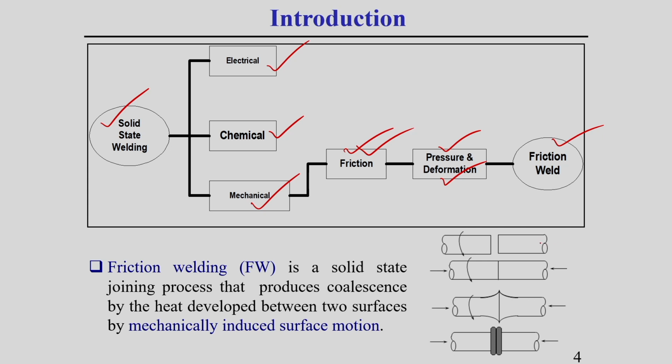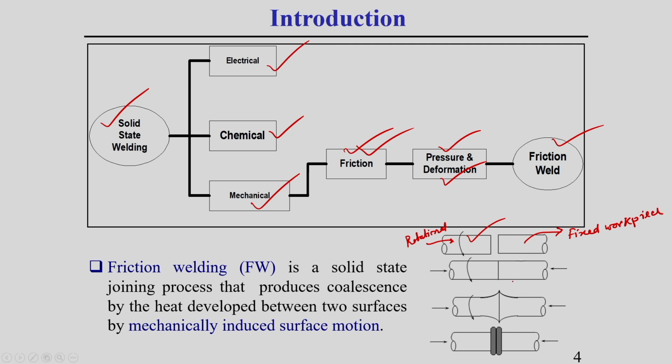Here you can see, let us say these two circular workpieces we want to join together. This one piece is rotating, this left side piece is the rotational workpiece, and this is the fixed workpiece.